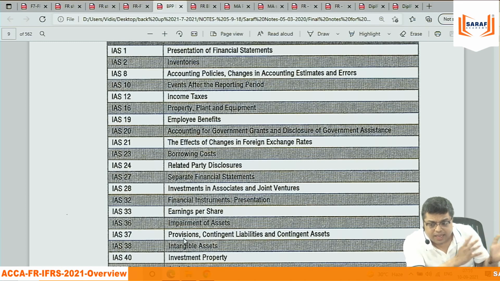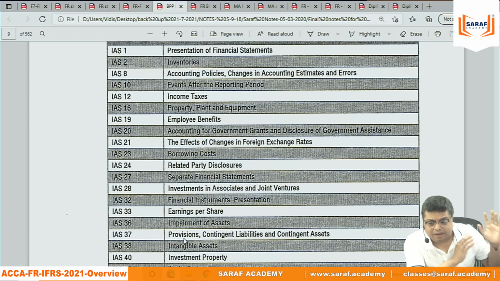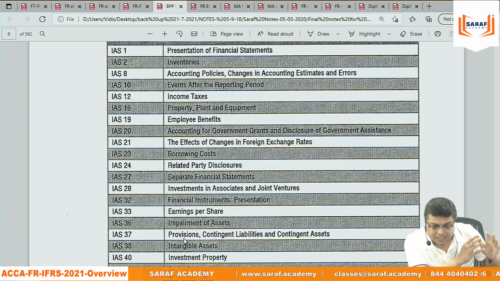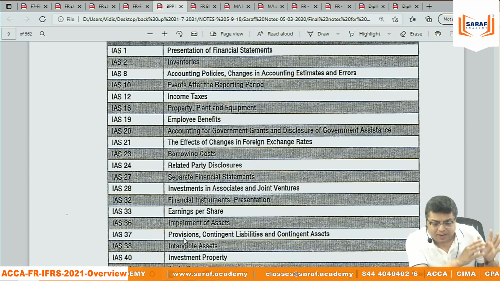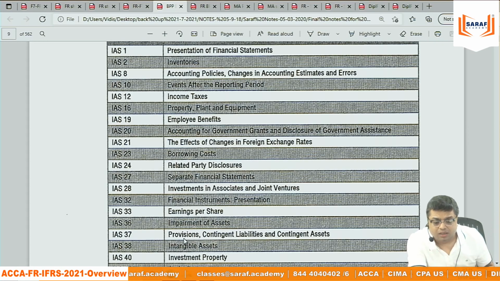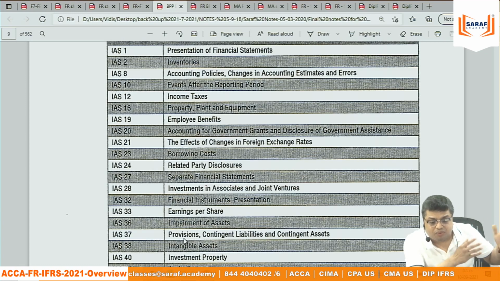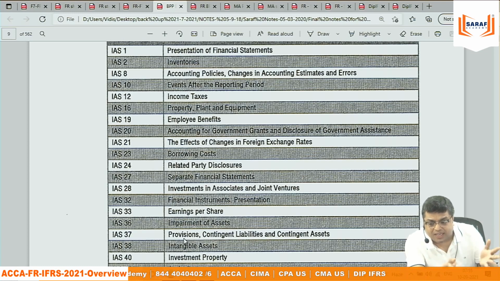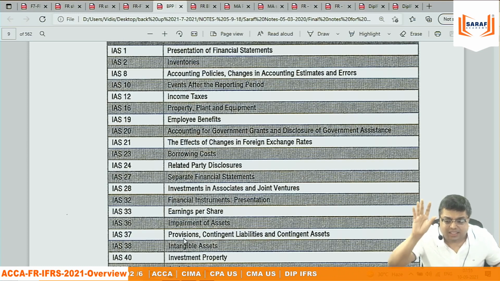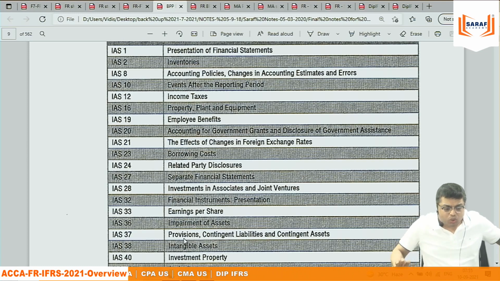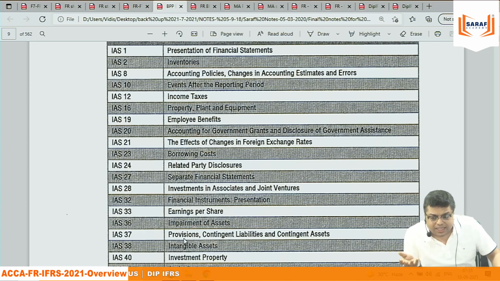Because of Corona, there are new developments in IAS 38 and 36, impairment of assets. There is no new IAS or IFRS. IAS 36, impairment, is the same. But for the impairment of assets, there are some guidelines given in the last 2 years because of Corona. What was possible for impairment may be at a different level in different organizations for testing the impairment of assets.